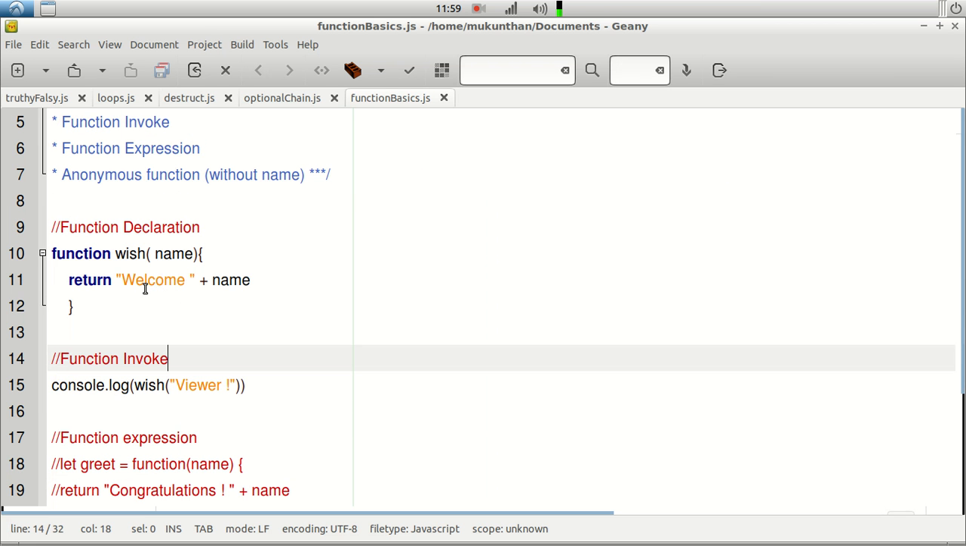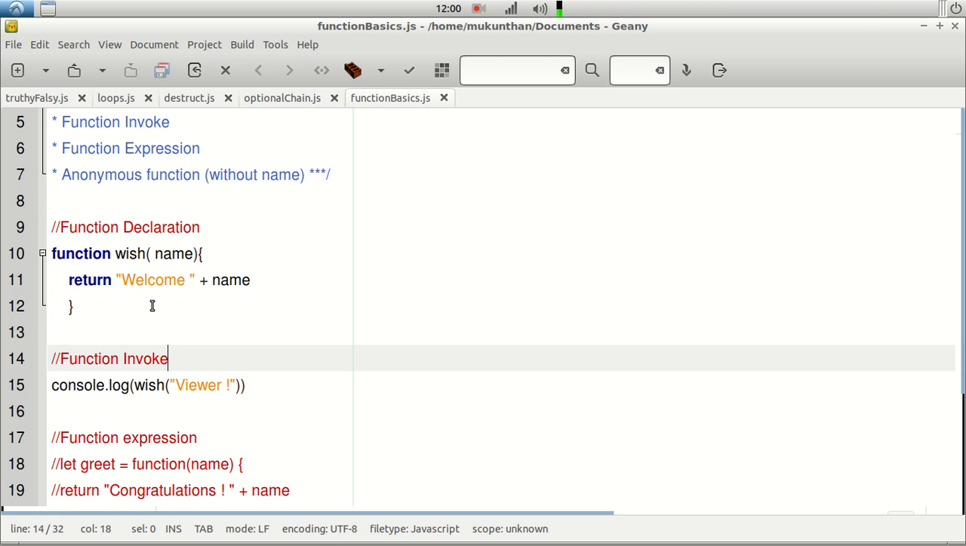Here you can see a very simple example about the function declaration. The function will be created with the keyword called function, and it will have the name, and it may or may not have the arguments, and it may or may not have the return statement. But 90% of the time we will be having some return statement, or let's say return value to the caller.